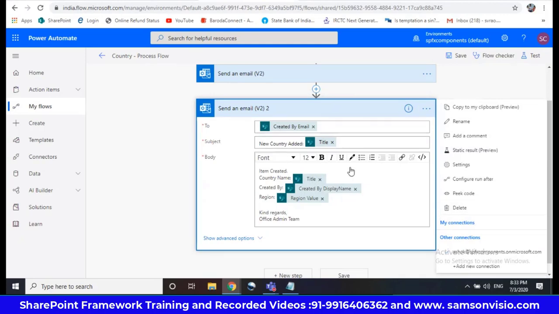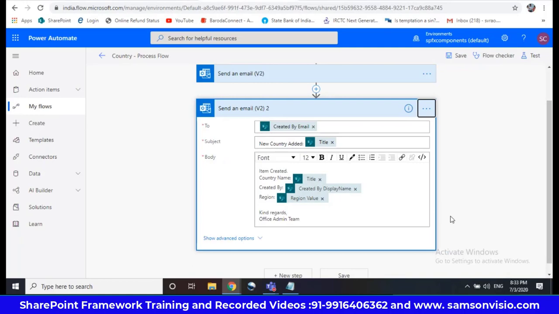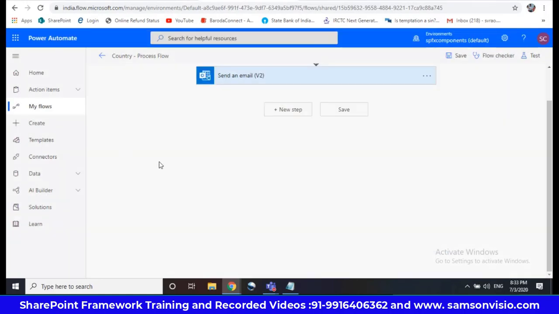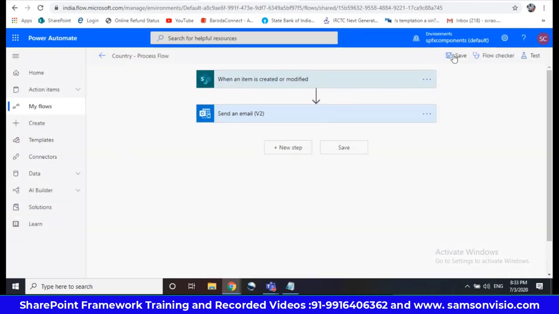I mean, if you want, you can delete these actions. So you can delete. So only 2 things will be there. One more problem. I mean, these actions, you will see it. So now I'm showing the options. So sometimes